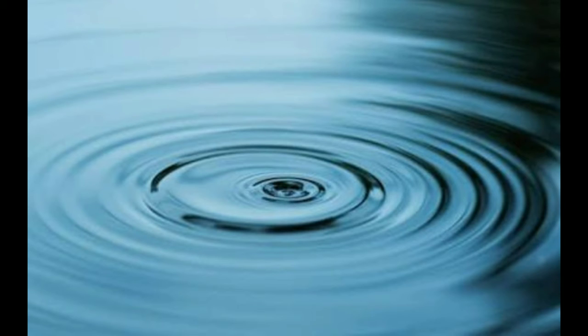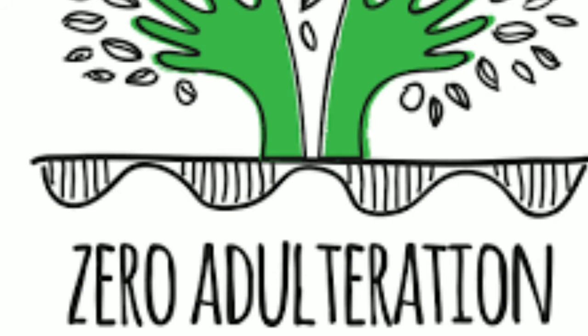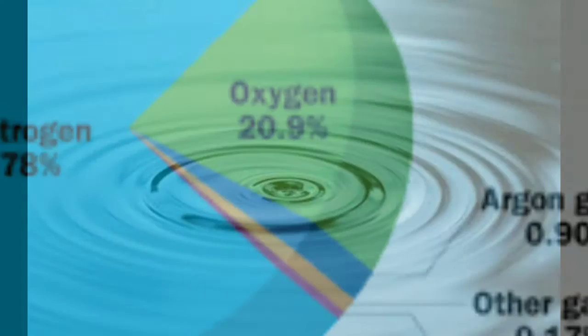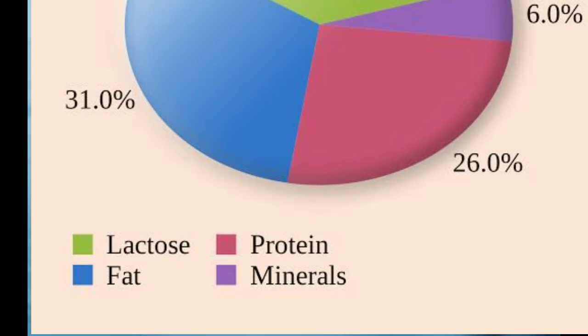For common people like us, pure means having no adulteration. For us, milk is simply milk, air is air. We don't see anything else in it. But to the scientist, these things are not pure. Air has a composition of gases like nitrogen, oxygen, argon, and other gases. And milk has a composition like protein, fat, mineral, lactose, etc. So scientists call them not pure.